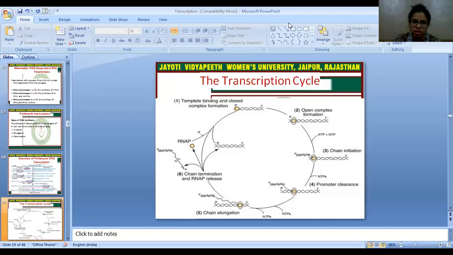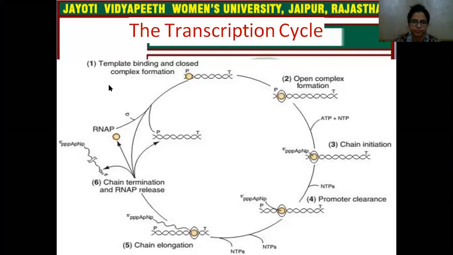And if we talk about the transcription cycle, it involves all these steps. You can see in this cycle: first, template binding and closed complex formation, then open complex formation.